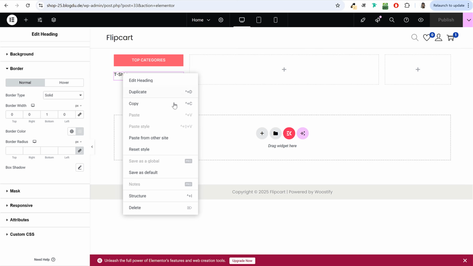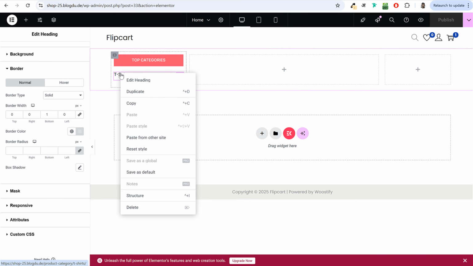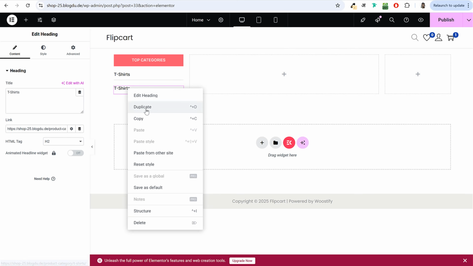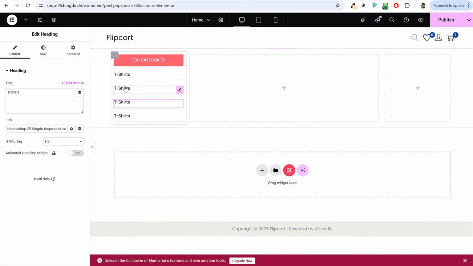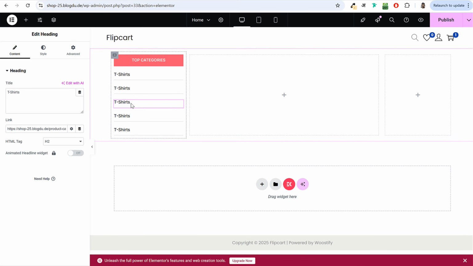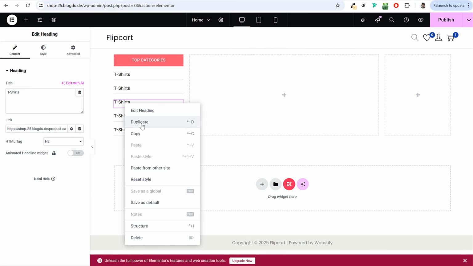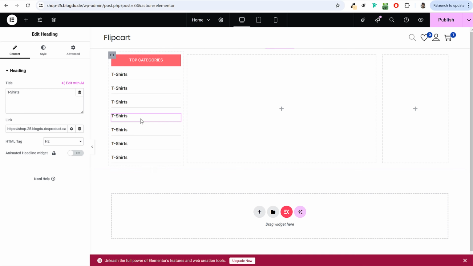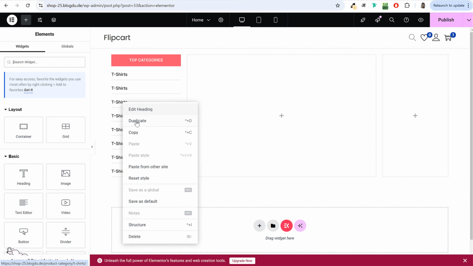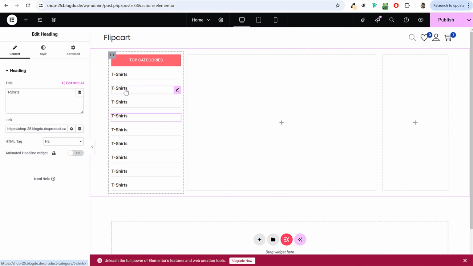So what I'll do is I'll duplicate it 8, 9 times. So right click, duplicate, right click, duplicate, right click, duplicate. We have 5. Then right click, duplicate, then again, and one more time. So now we have 9 categories. 1, 2, 3, 4, 5, 6, 7, 8, 9.